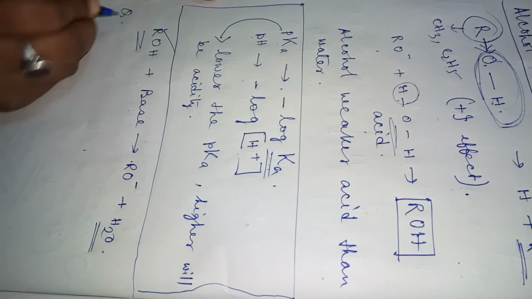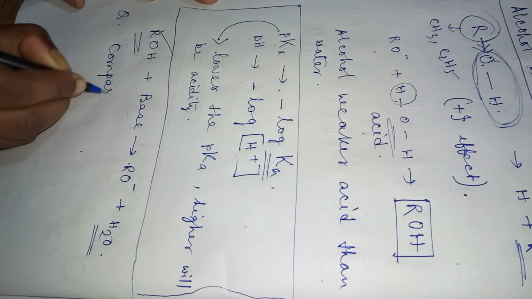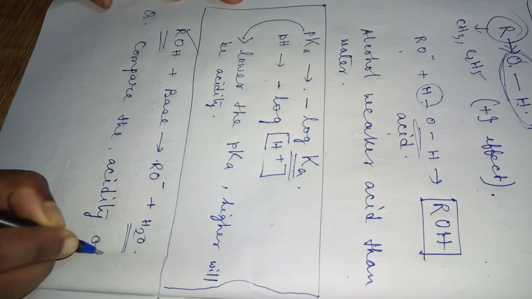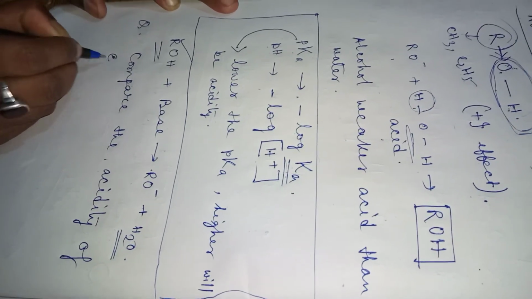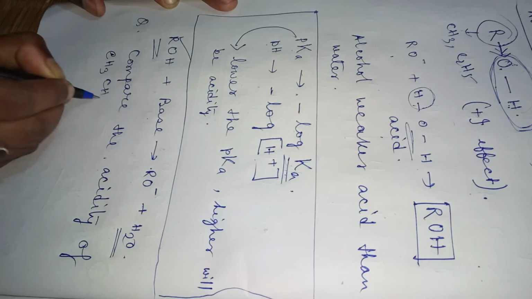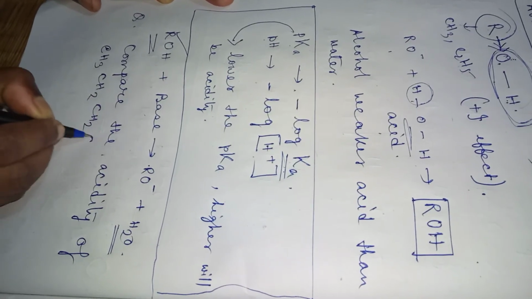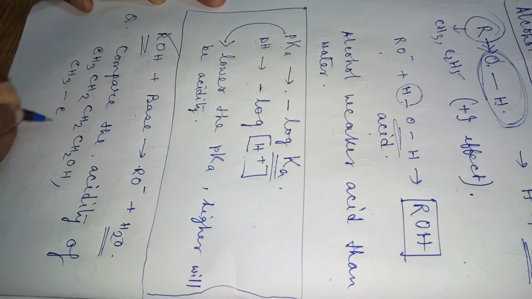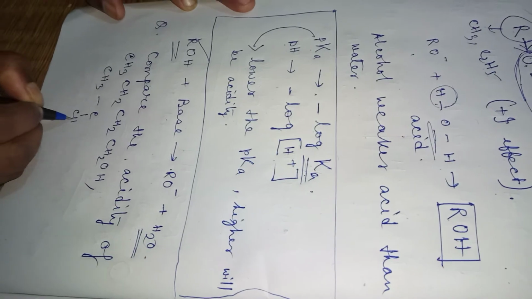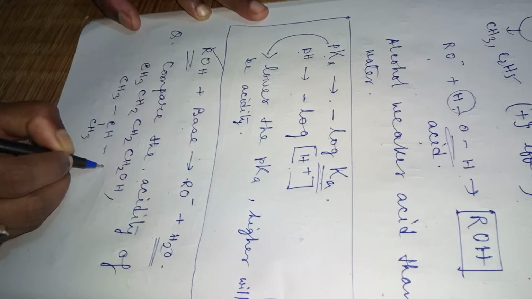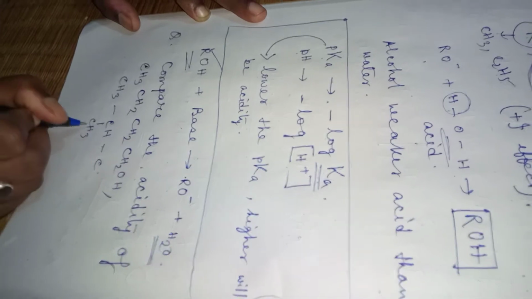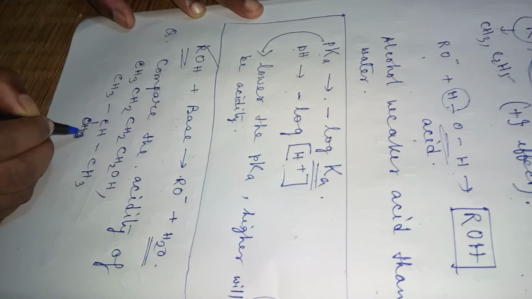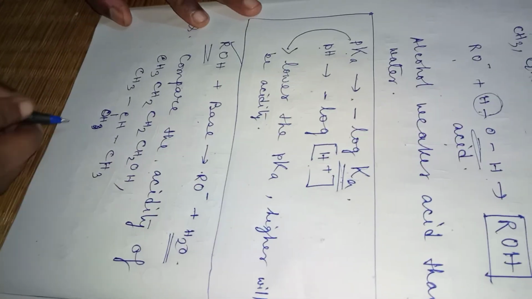Now question, compare the acidity of CH3 CH2 CH2 CH2OH, this is butanol. Then CH3 CH2 CHOH CH3, okay, this is secondary alcohol.